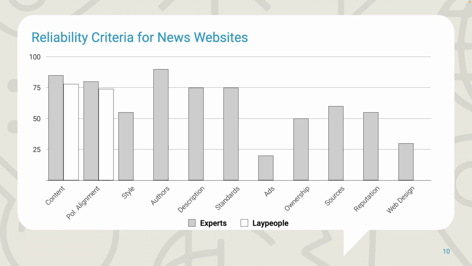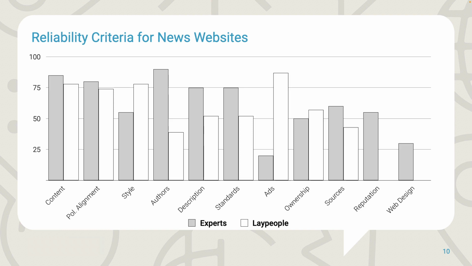In white, we indicate the percentage of laypeople that use the criterion. Overall, we found strong similarities between the two groups, even though they reviewed different news sources in different languages and came from different countries and political backgrounds. We identified 4 criteria with little difference between end users and experts: political alignment, ownership, content, and reputation. Note that content and political alignment are the 2 most frequently used criteria.